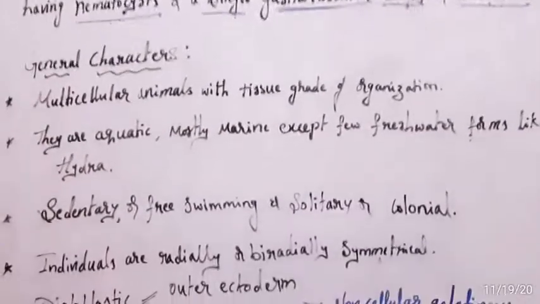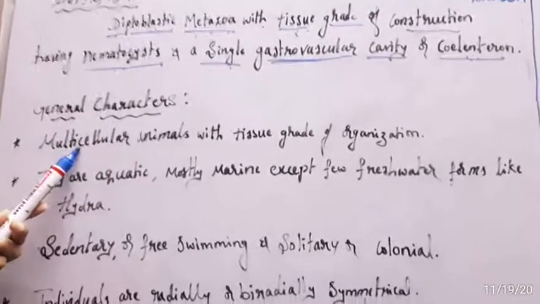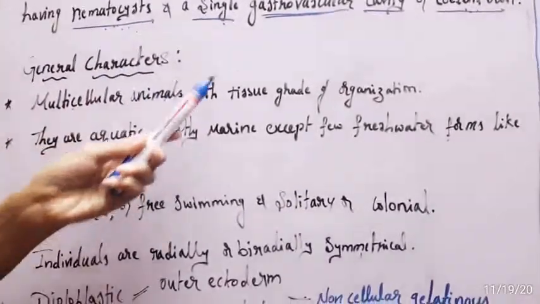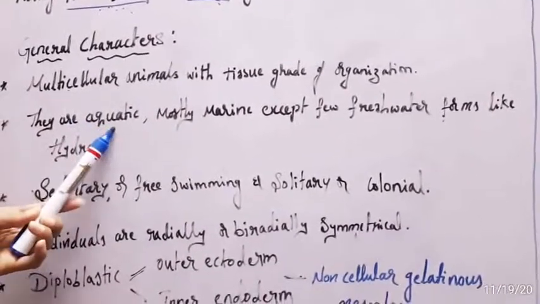As I said, these organisms are multicellular animals with tissue grade of organization, and they are aquatic.